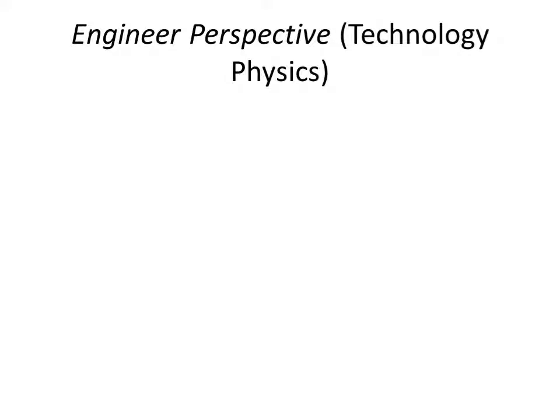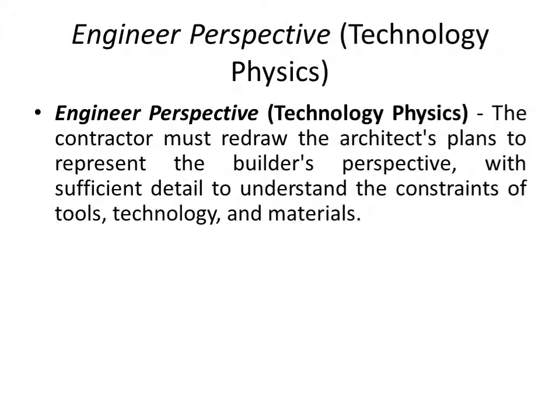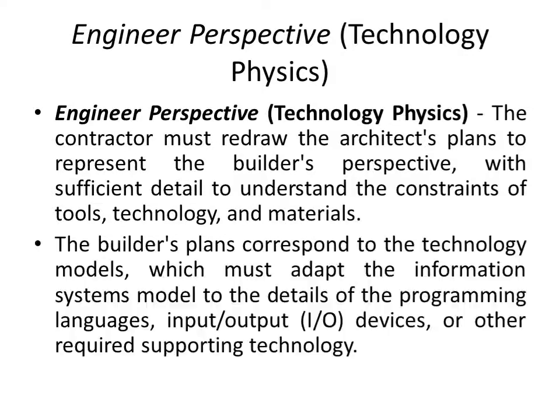Next comes the engineer's perspective, or the technology physics. The contractor must redraw the architect's plans to represent the builder's perspective with sufficient detail to understand the constraints of tools, technology, and materials.